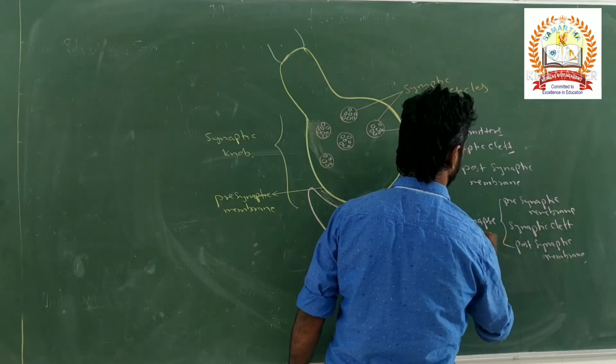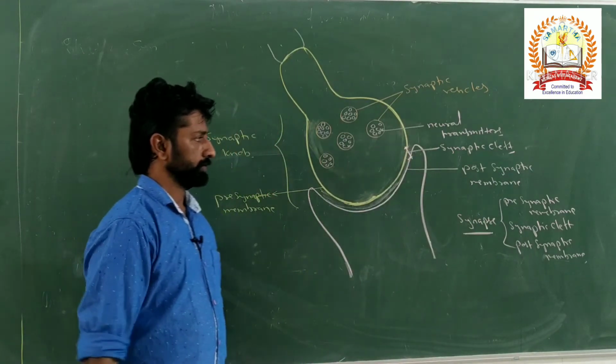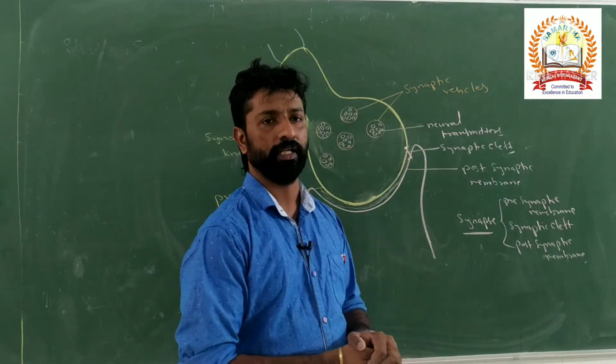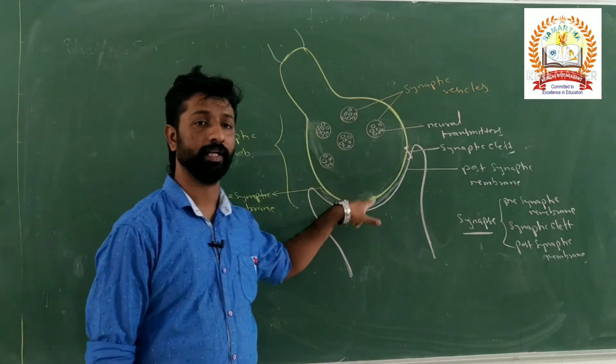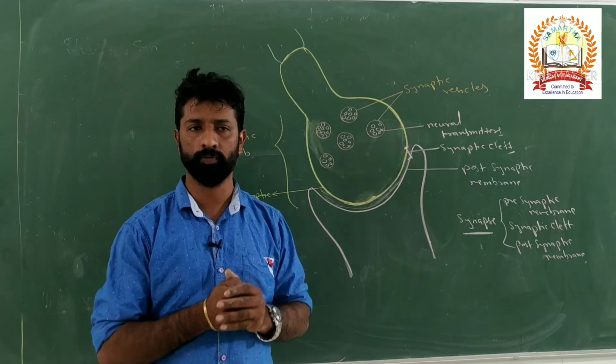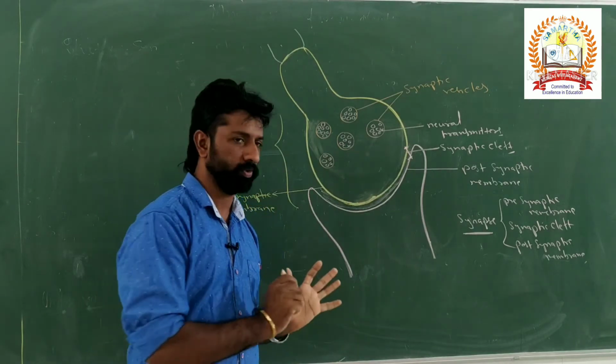All three together form a synapse. How does the transmission of the impulse take place through this synapse? This is an example of the chemical synapse. The most abundant in the human body is the chemical synapse, so we'll discuss that now.